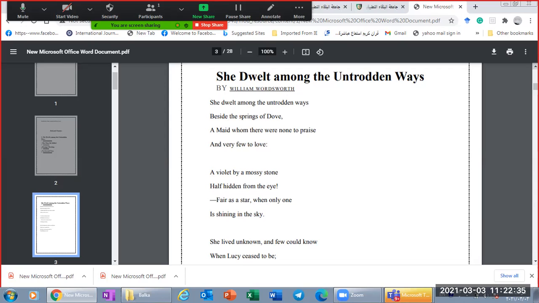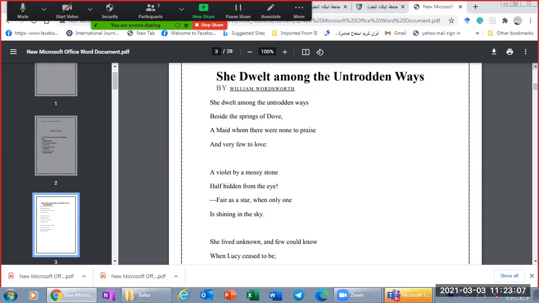But the point that William Wordsworth wants to make is that the name is not important, but you have to know what this girl is. So he focused on the information about her rather than her name. At the end of the poem, he will introduce the name after giving you a background about this girl.